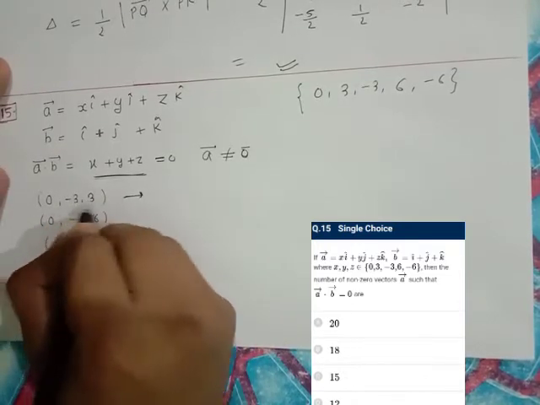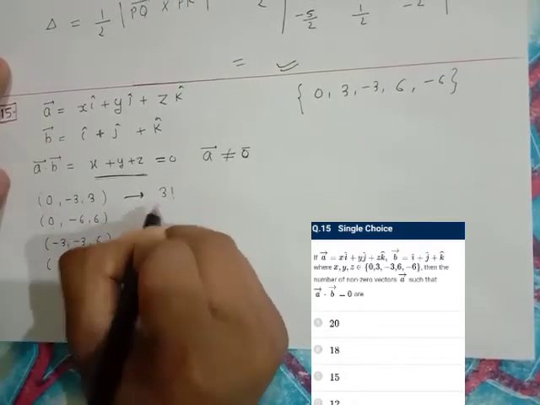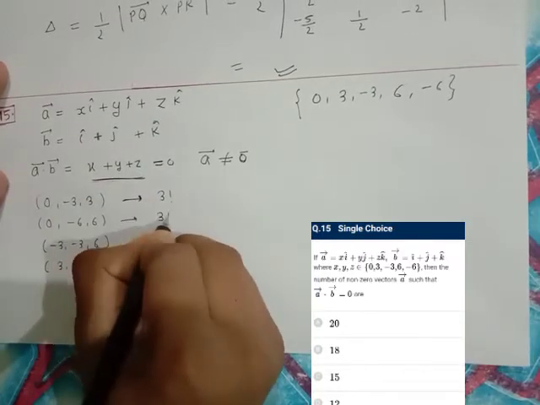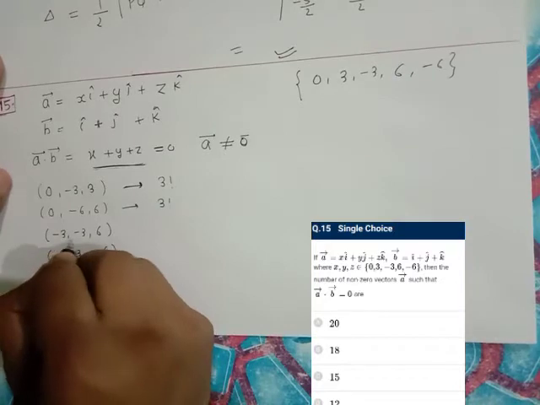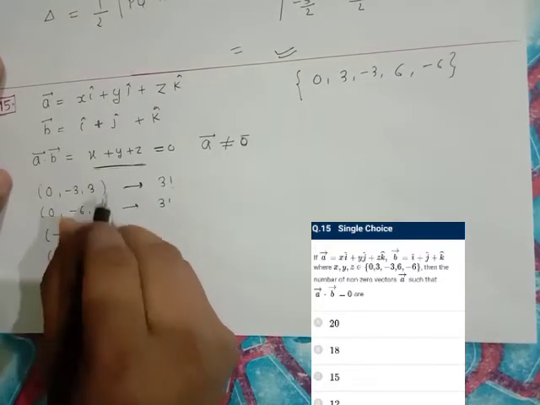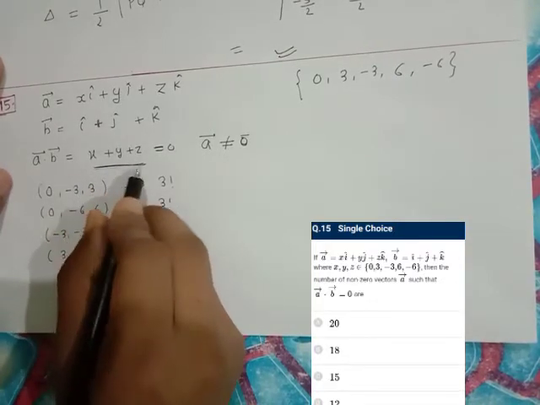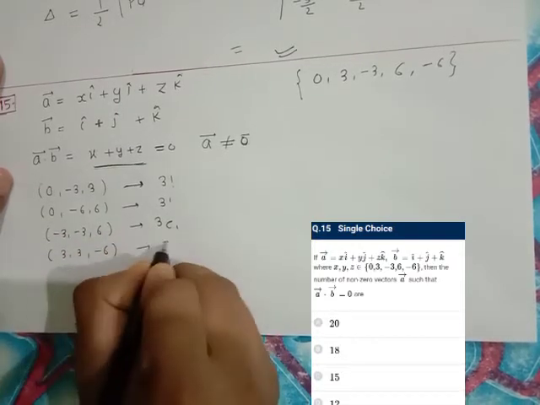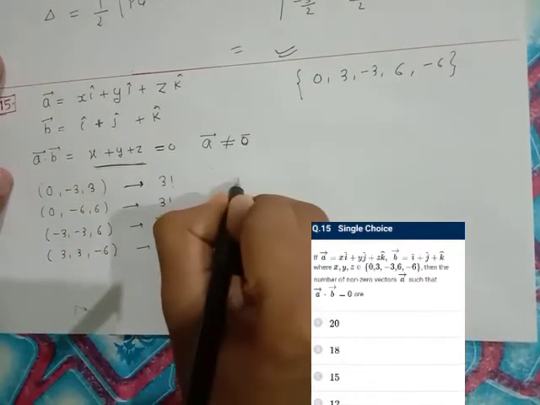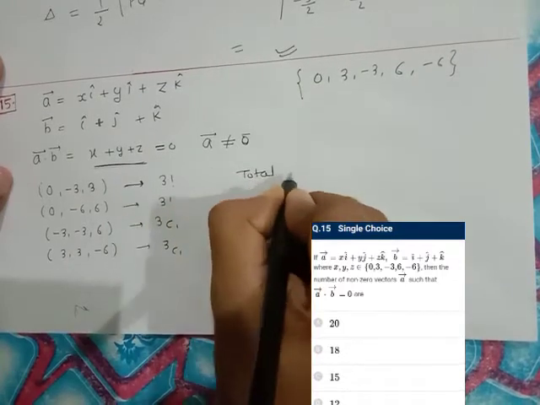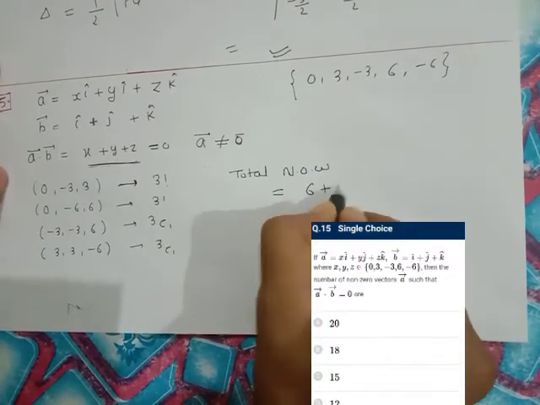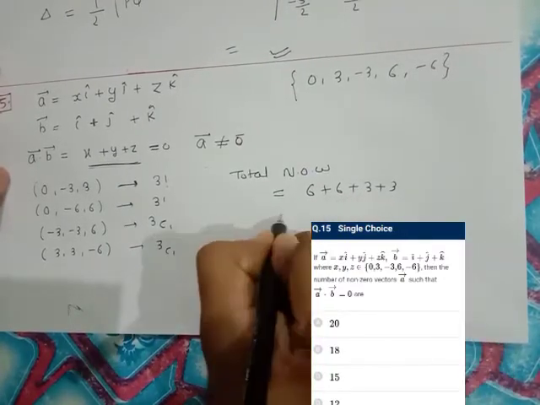x, y and z can take these values in 3 factorial ways. Similarly, with 3 different numbers, we can arrange in 3 factorial ways. Now if 2 values are the same and 1 is different, then any one of x, y or z can take the different value. So this is 3C1. So the total number of ways is equal to 6 plus 6 plus 3 plus 3, that is 18.